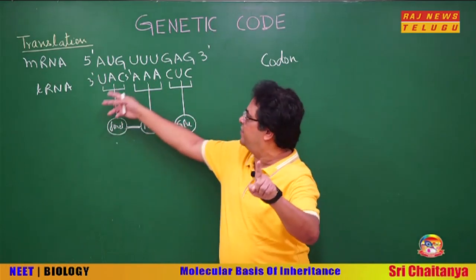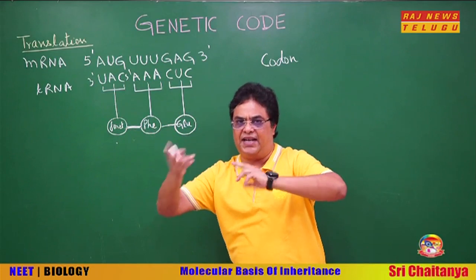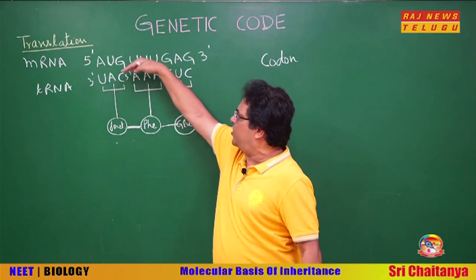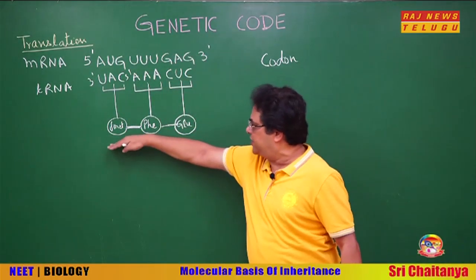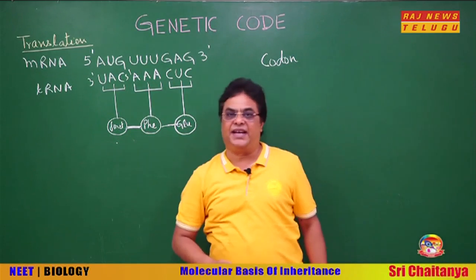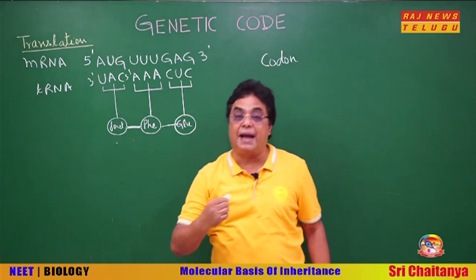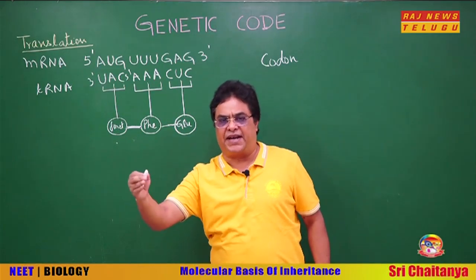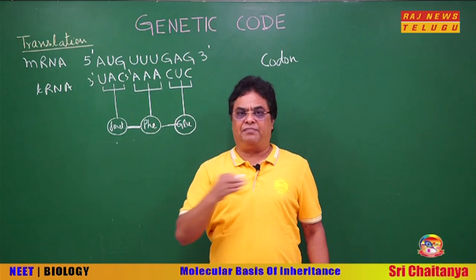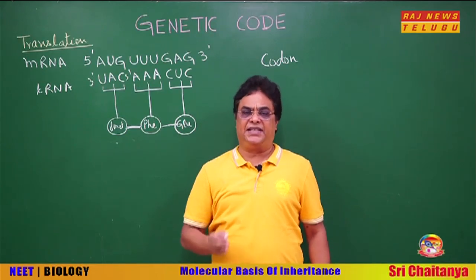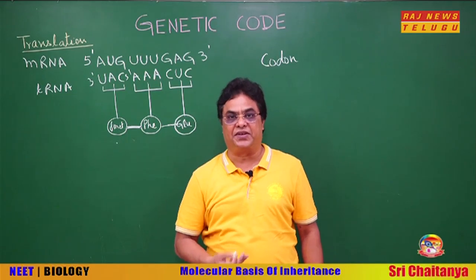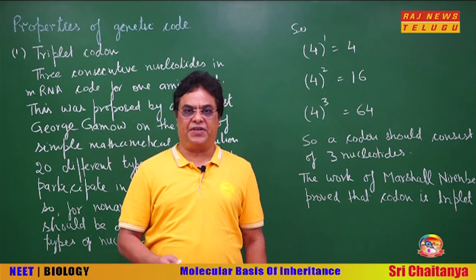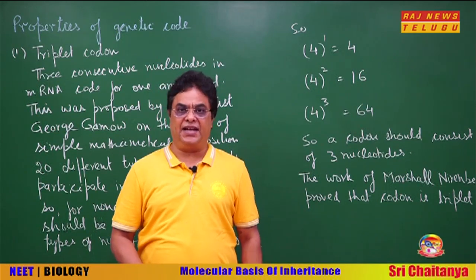Still the cell is able to synthesize this sequence of amino acids. This is done with the help of the tRNA. It means tRNA serves as a bridge or conduit between the sequence of the nucleotides and the sequence of the amino acids. That is why tRNA is called an adapter molecule. It works as an adapter between the polynucleotide of the mRNA and the polypeptide of the protein, and this was discovered by Francis Crick.